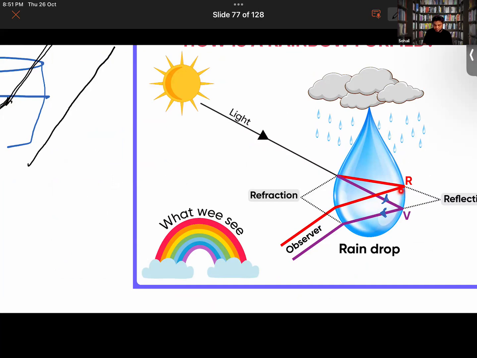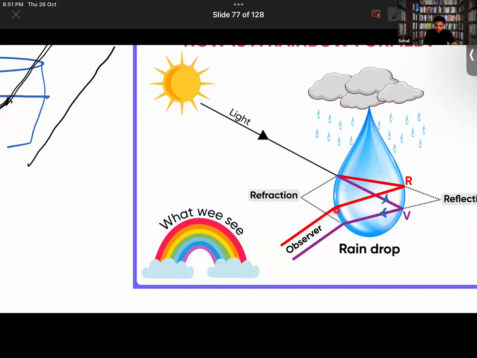Getting it now, why we have not taken other colors here, for simplicity in understanding. So the red light ray has bent, the violet light ray has also bent, and then it got reflected back from the water droplet, and then again it will be exiting from the water droplet, and then again there will be refraction here. Yes or not? Yes, guys? Yes, sir.